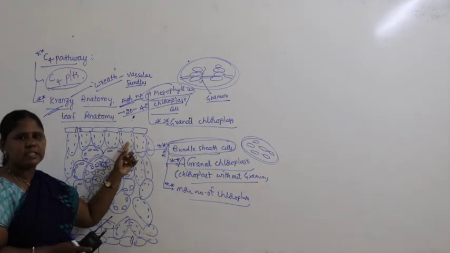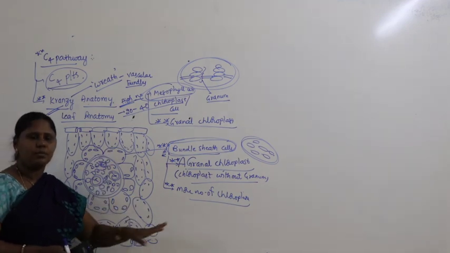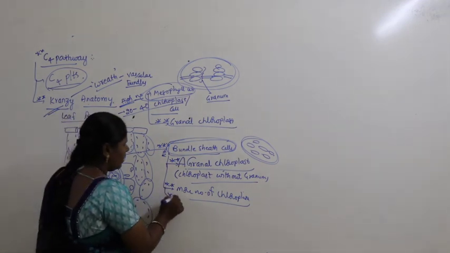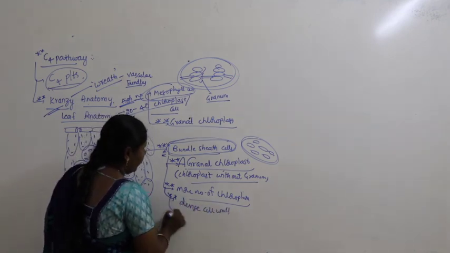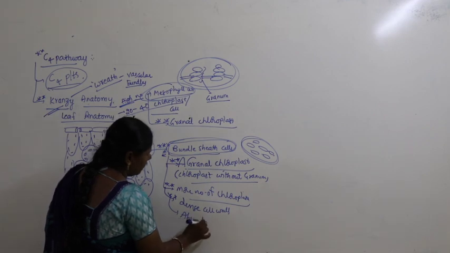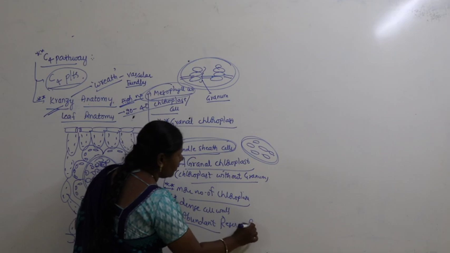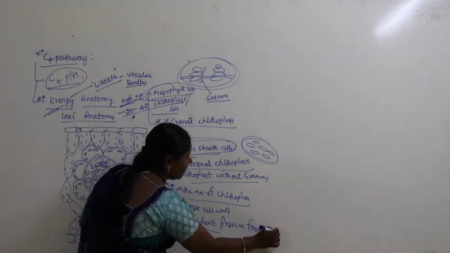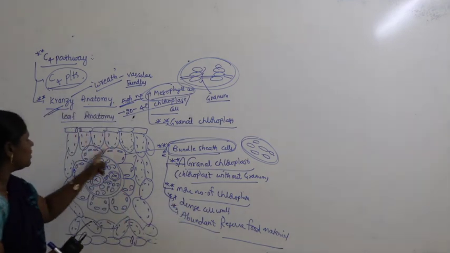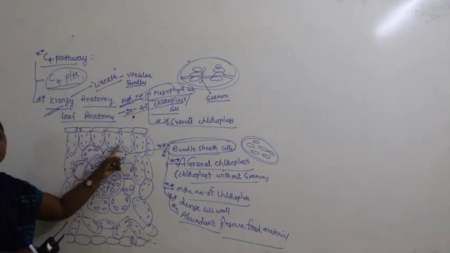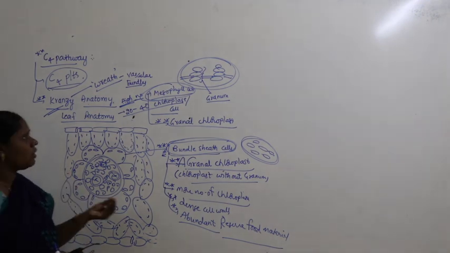Mesophyll cell contains a maximum number, no doubt, 20 to 40, but compared with this, here you find more number of chloroplasts, and here dense cell walls are present, with abundant reserve food material. Abundant reserve food material means they store more quantity of food material when compared with the mesophyll cell. That is how bundle sheath cells are different from mesophyll cells. Right.